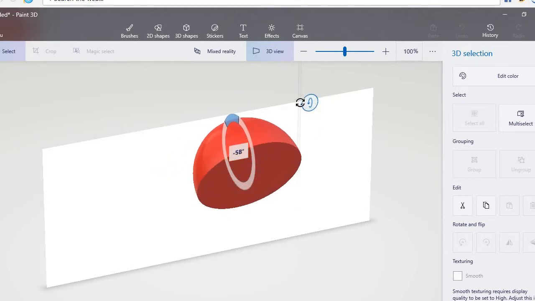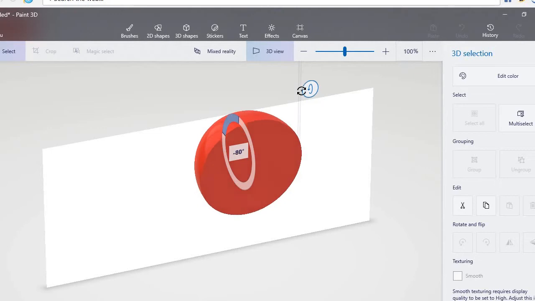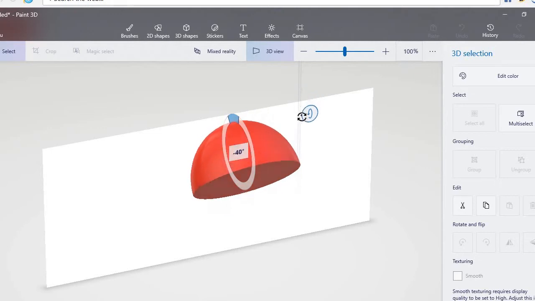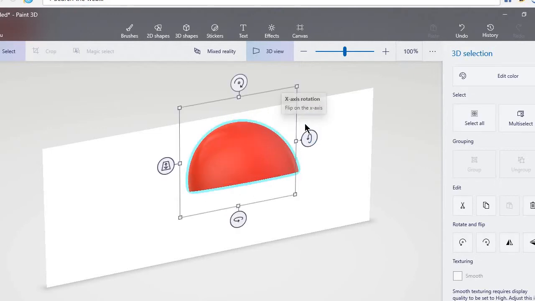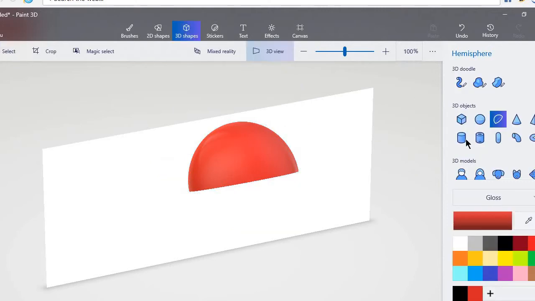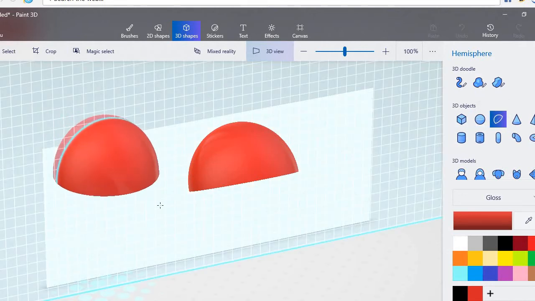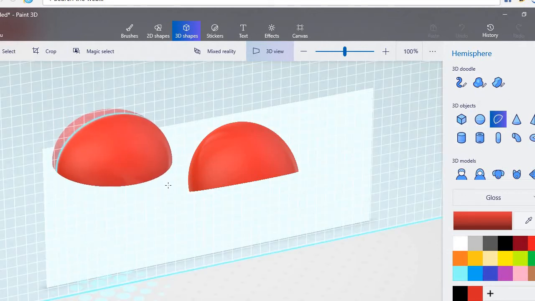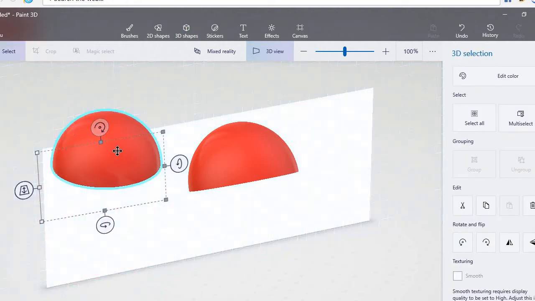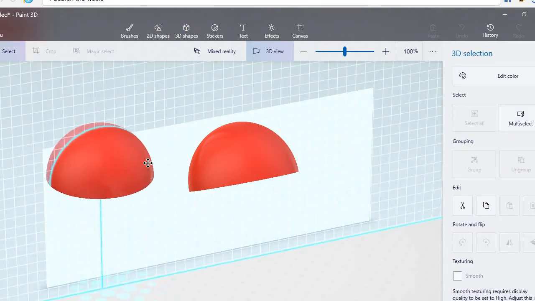Along the axis, it is just half of the sphere. Now if I get two such hemispheres and join them together, what will it become? It will also become like a sphere.